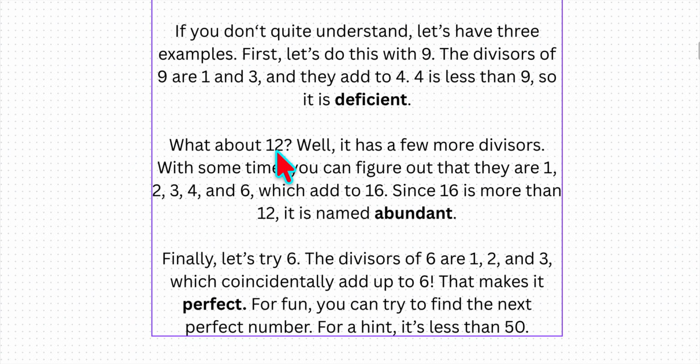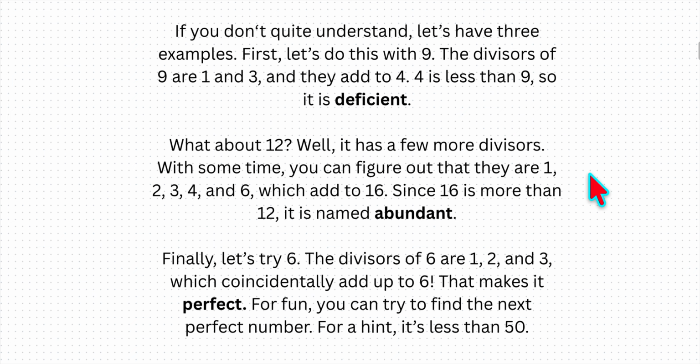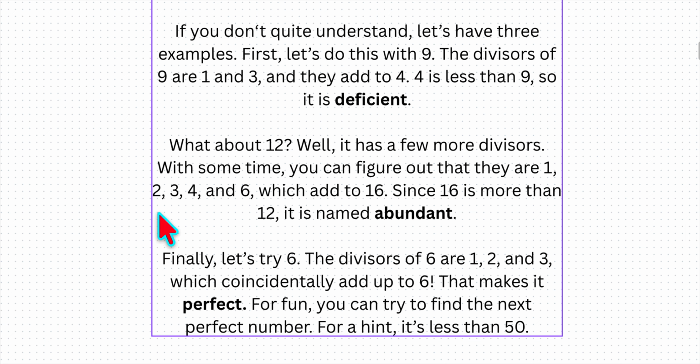If we try it with 12, however, you can figure out that the divisors are 1, 2, 3, 4, and 6, which add to 16. 16 is more than 12, so it is abundant. And finally, let's try 6. The divisors of 6 are 1, 2, and 3, which coincidentally add up to 6. That makes it perfect because the sum of its proper divisors equals the number itself.